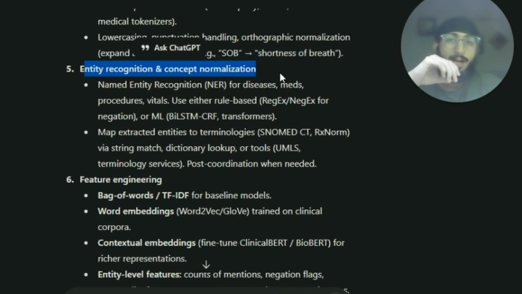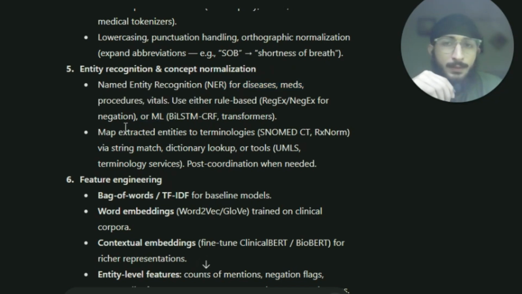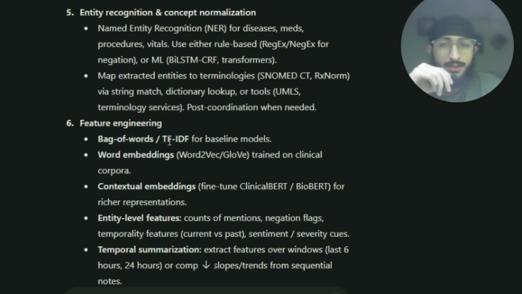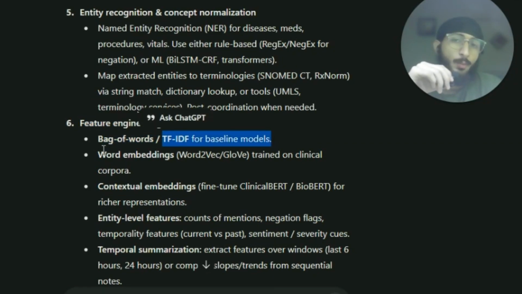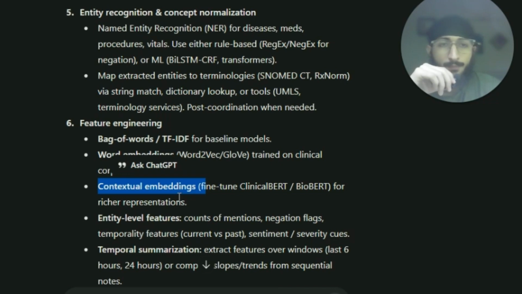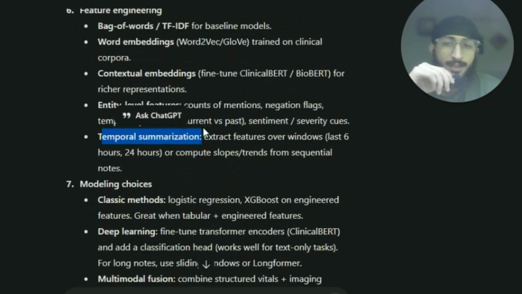Then entity recognition and concept normalization: named entity recognition, NER, for diseases, meds, procedures, or vitals, and use either rule-based or machine learning. Map extracted entities to terminologies, SNOMED CT, via string match, dictionary lookup, or tools. Post-coordination when needed. Then feature engineering: bag of words, TF-IDF for baseline models, word embeddings, word2vec or GloVe trained on clinical corpora, right? Then contextual embeddings using BERT, fine-tune BERT for richer representation, entity-level features, temporal summarization.